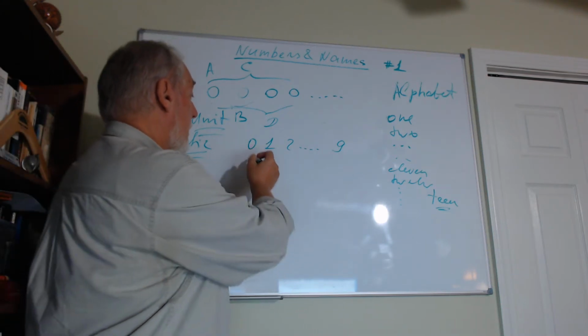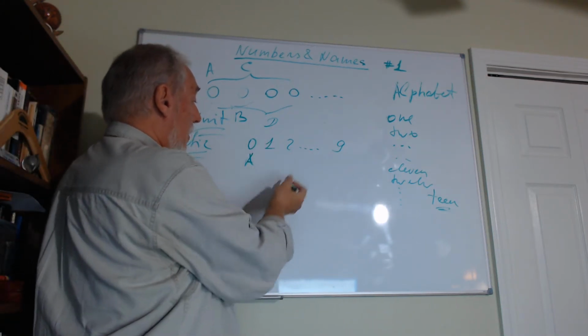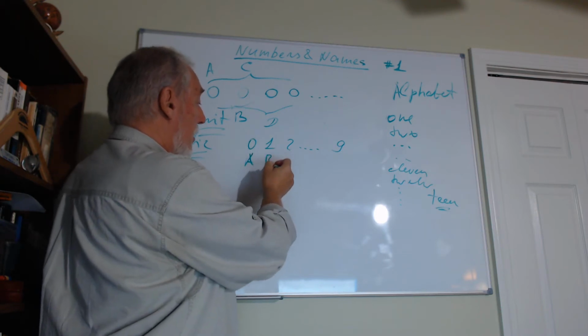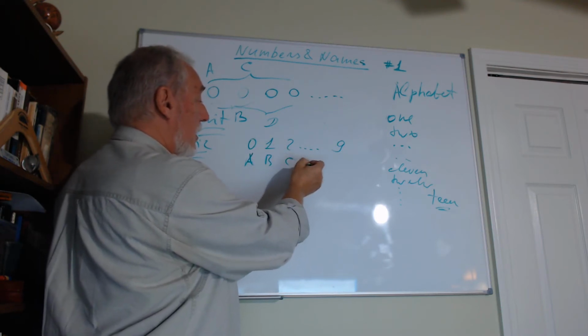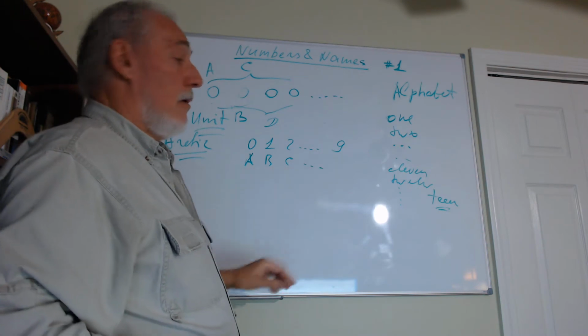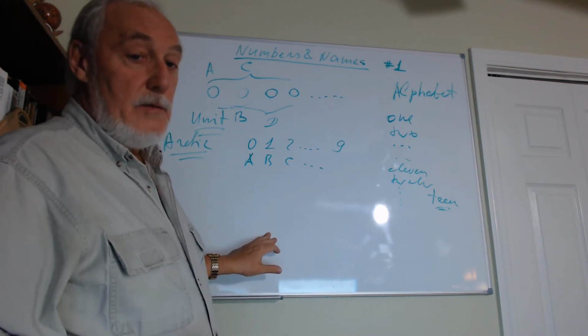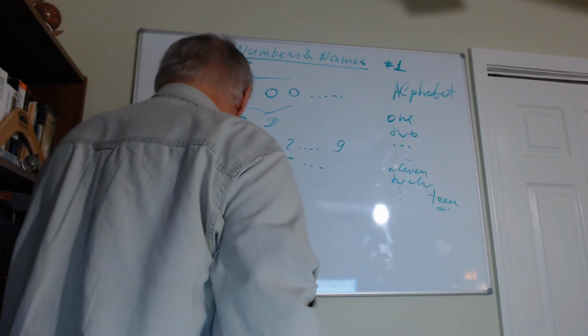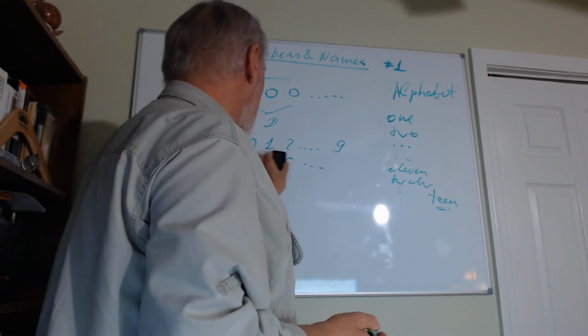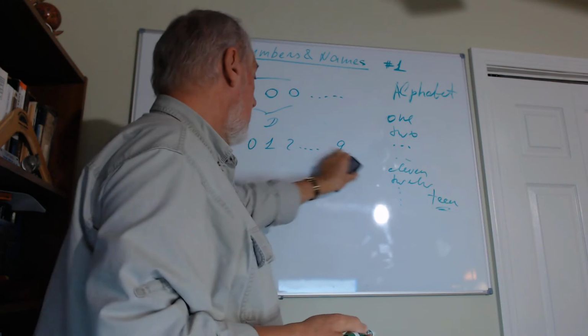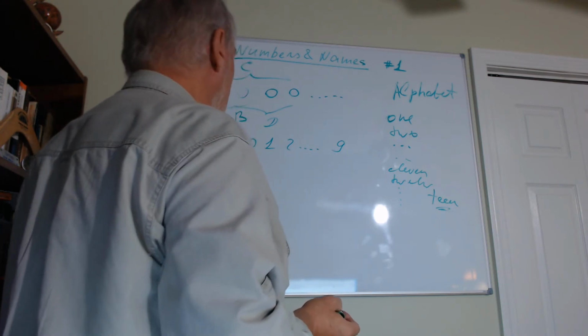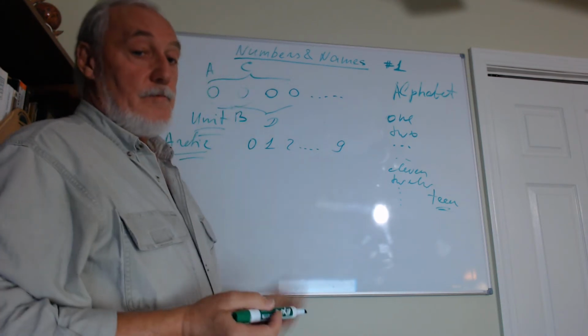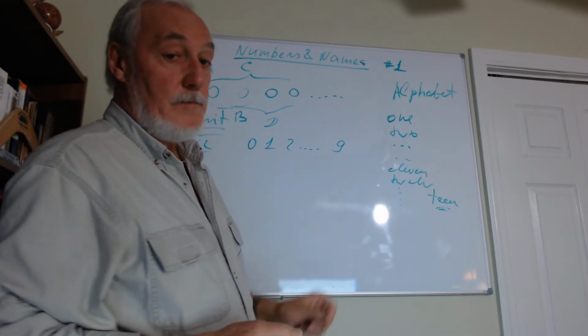Instead of 0 we can use A, instead of 1 we can use B, C, and up to the 10th letter of the alphabet. But Arabic people decided to use these things, and now we know them as numerals. So numbers from 0 to 9.